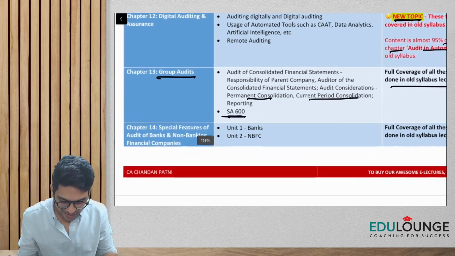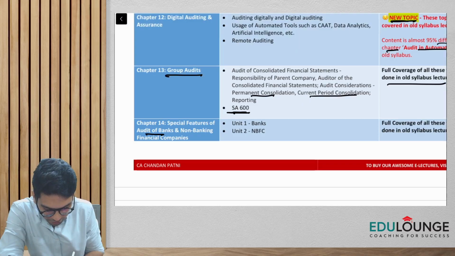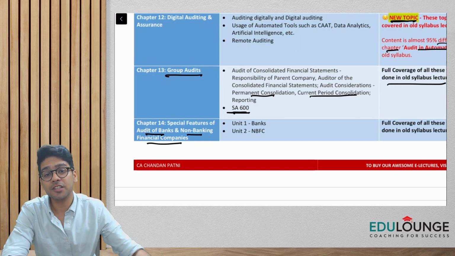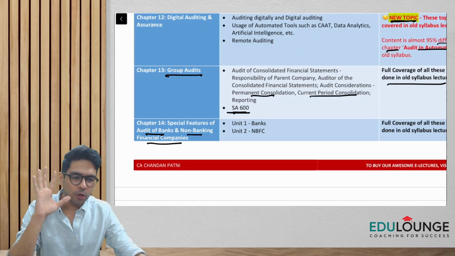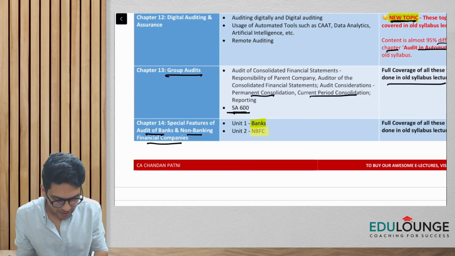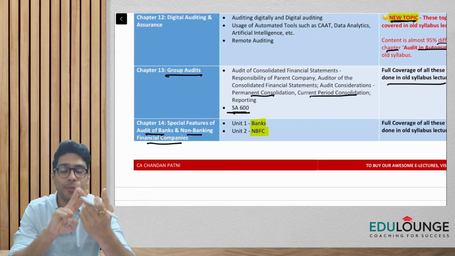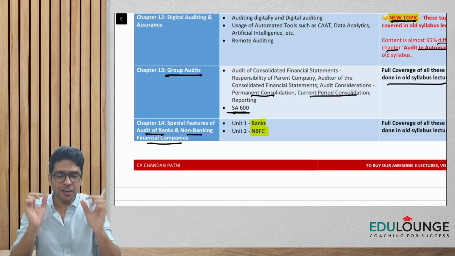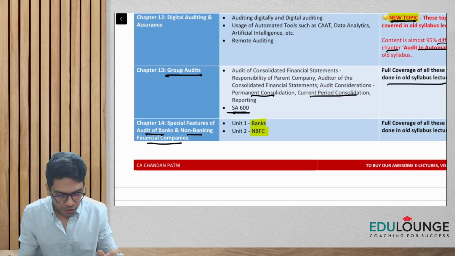Okay, and then chapter number 14, guys, special features of audit of banks and non-banking financial companies, NBFCs. This is a lengthy chapter, but the good part is it has got 2 units. One is with respect to the banks, and second unit is NBFC. These were earlier in the old course 2 separate chapters, but now it has been merged into one chapter, but they have 2 units under this chapter. So you need not worry.